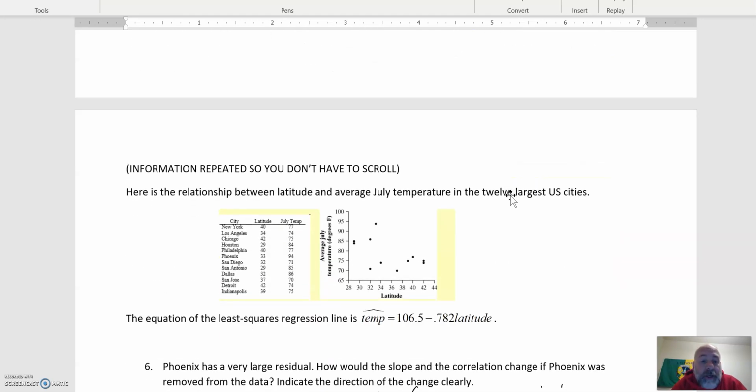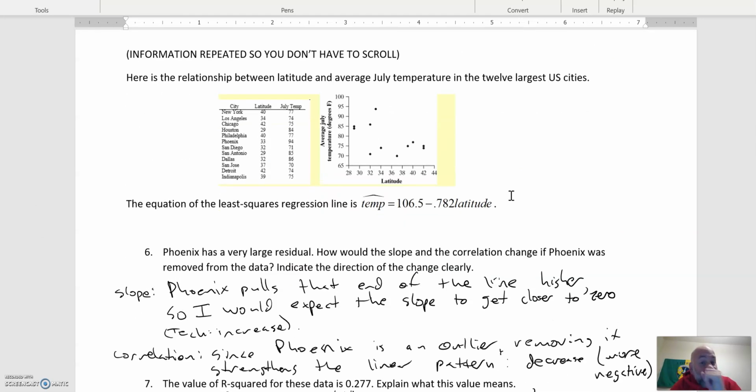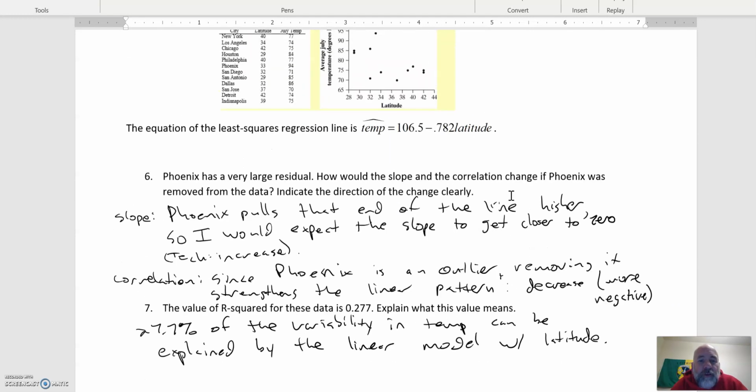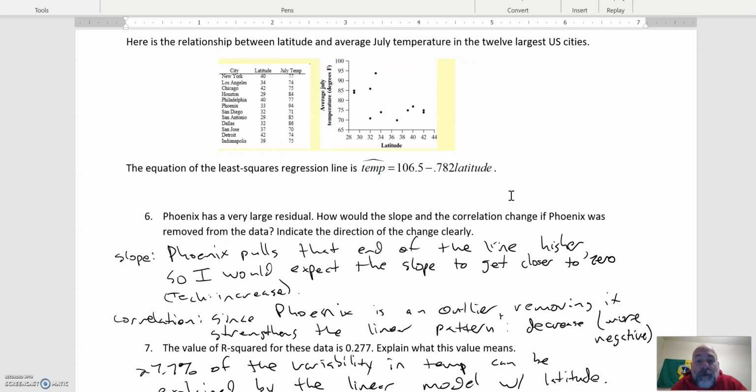So that looks good. Here is the relationship between latitude and average daylight temperature. So Phoenix is a large residual. How would the slope and the correlation change? So you're thinking about this line that would be right here. And, remember, I'm kind of guesstimating it. You could actually find the equation and use the equation to graph the line.